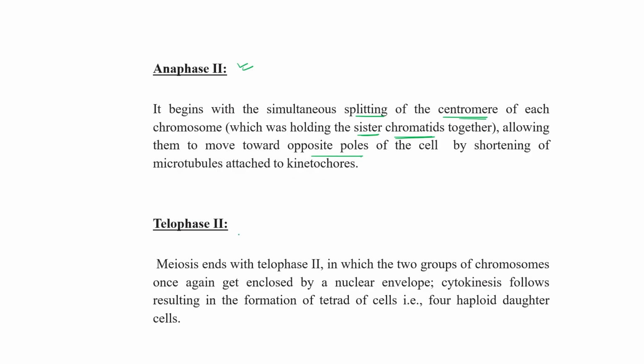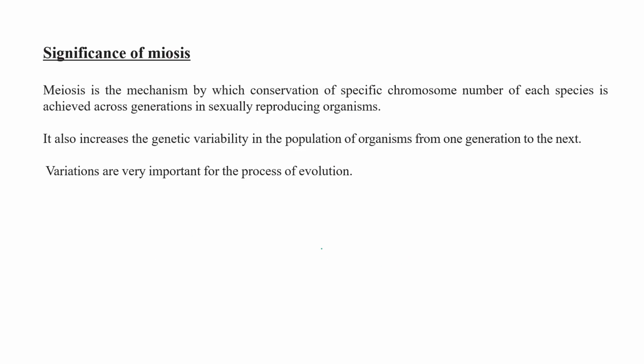Clear? And in telophase 2, meiosis ends, in which two groups of chromosomes once again get enclosed by the nuclear envelope, and then cytokinesis follows, resulting in the formation of a tetrad of cells, meaning 4 haploid daughter cells. Clear?